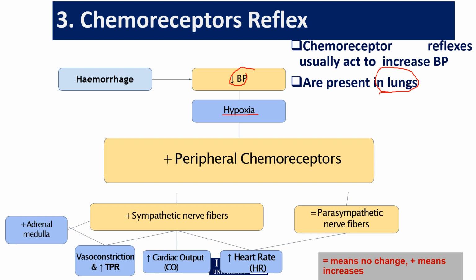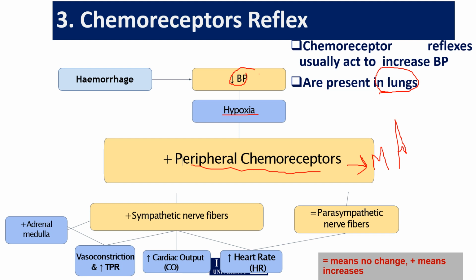Oxygen ke levels blood ke andar kam ho jana, that condition will be called hypoxia. Due to any reason when blood pressure decreases, hypoxia will occur, and this hypoxia condition will be sensed by the chemoreceptors. Chemoreceptors will sense that there is a lack of oxygen in the blood, and again the message will go towards the medulla oblongata from the chemoreceptors.